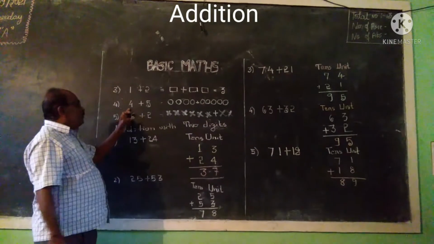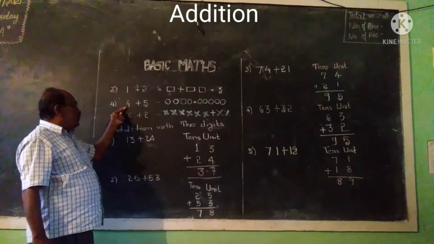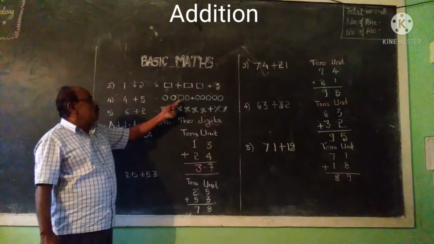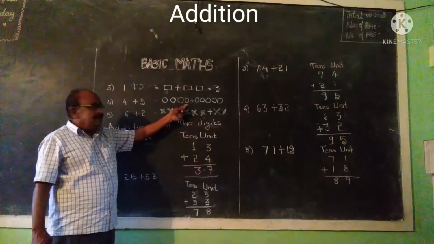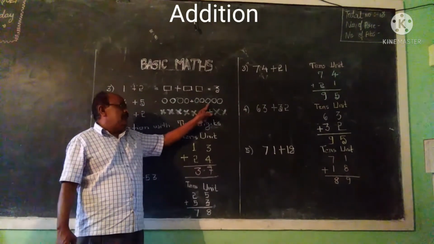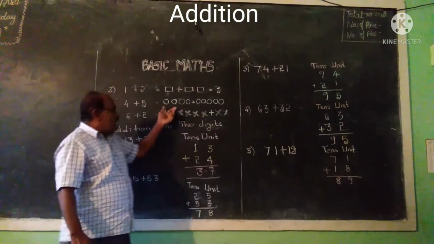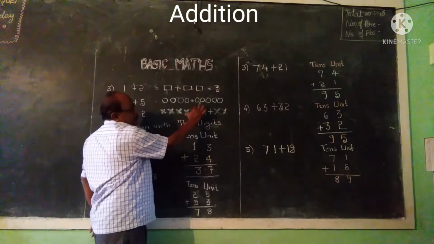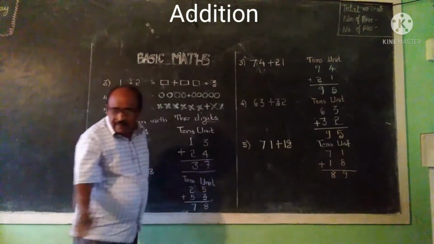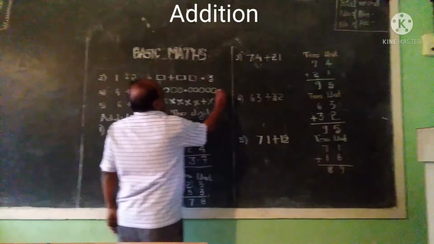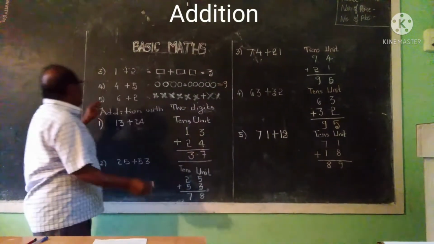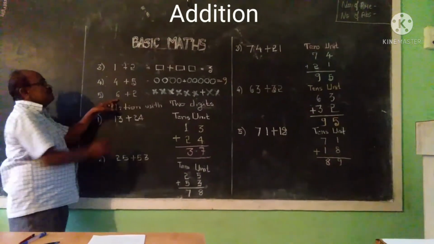Next children, 4 plus 5. I am taking 4 objects here: 1, 2, 3, 4. Next I am taking 5 here: 1, 2, 3, 4, 5. After the 4, 5, 6, 7, 8, 9. So it becomes 9. Children, here 6 plus 2 is there.